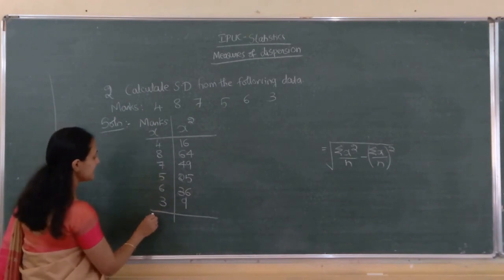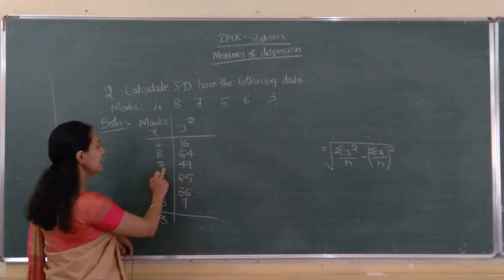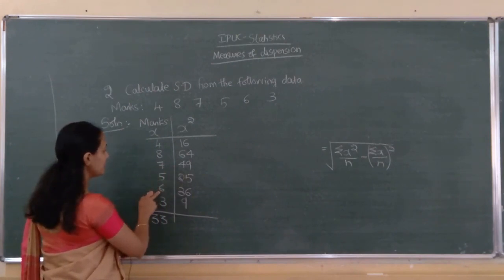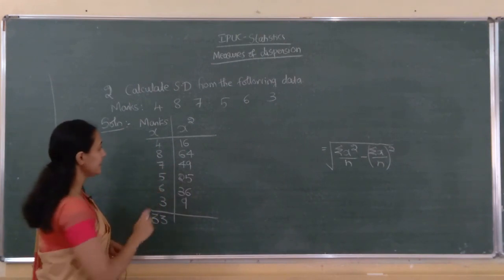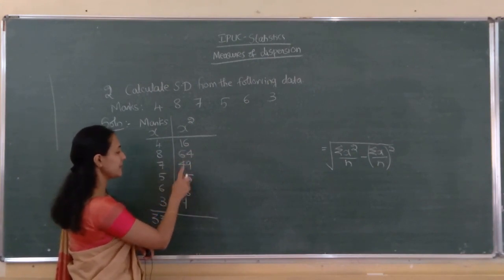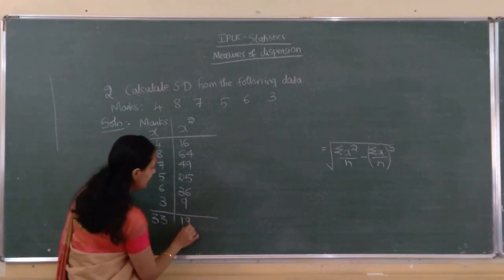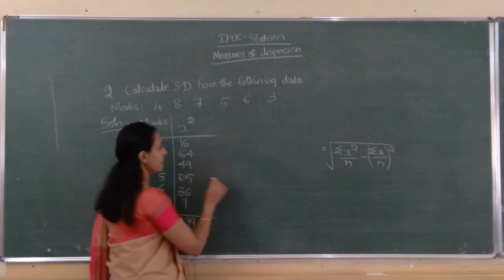First total is 33. 4 plus 8 is 12, 19, 24, 30, 33. Correct na? This total, sigma x square, is 16 plus 64 plus 49 plus 25 plus 36 plus 9. Total is 199.